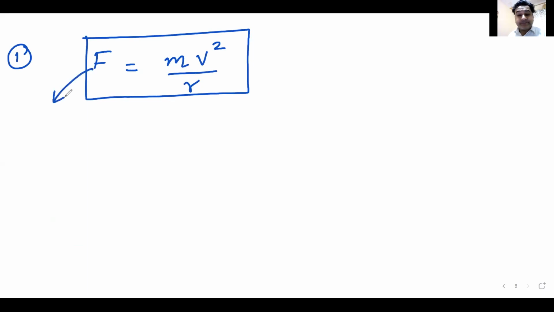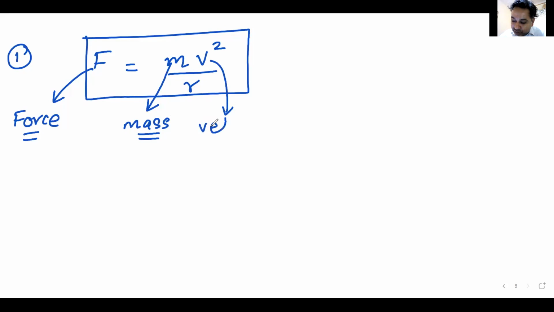What is F? Force. What is M? Mass. Very good. What is V? It is velocity. What is R?